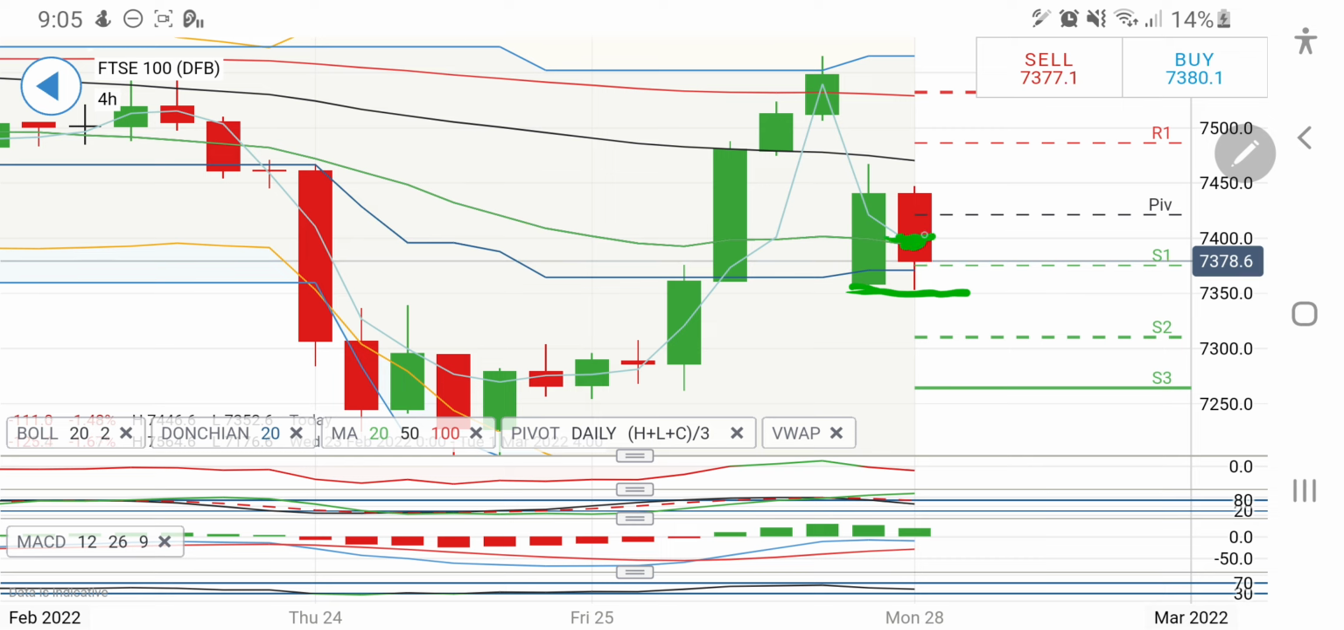So 7400 and 7380, these are two important numbers for UK 100 for the day. Any drop below this zone at 7350, definitely you can remain short. Then it will try to come back to this zone at 7280 and 7250. Below that, it can also go towards 7200, which is going to be a stronger support.